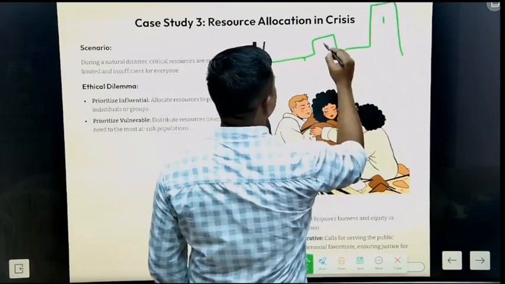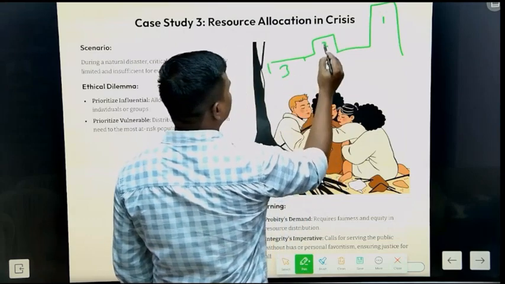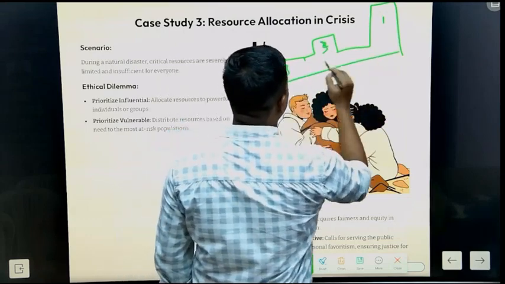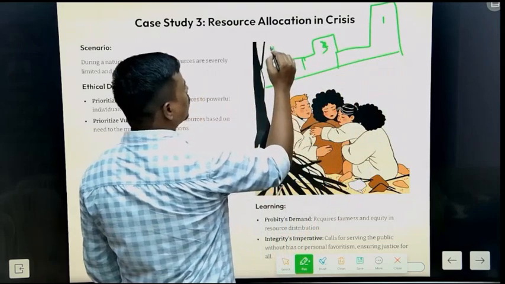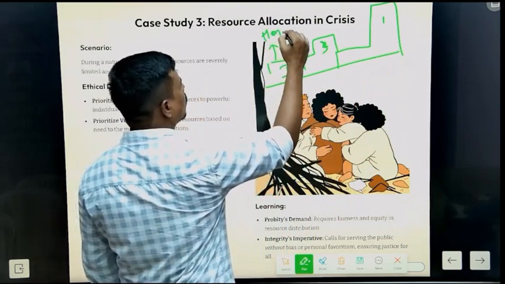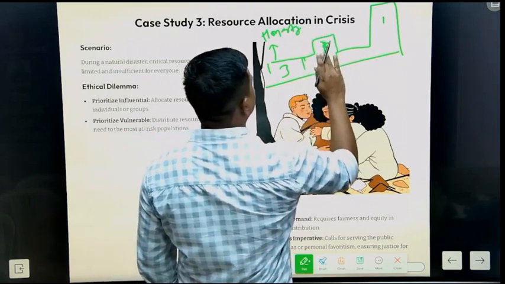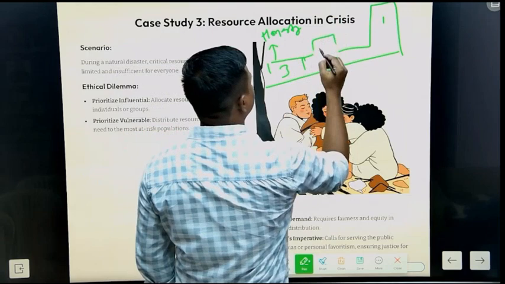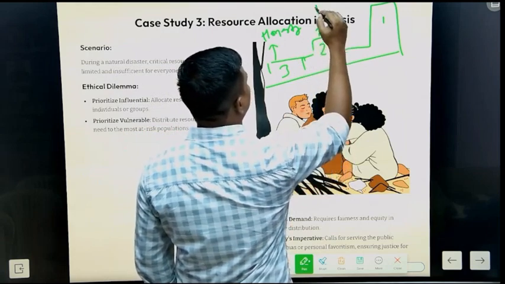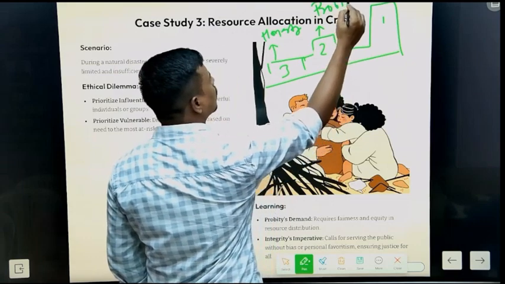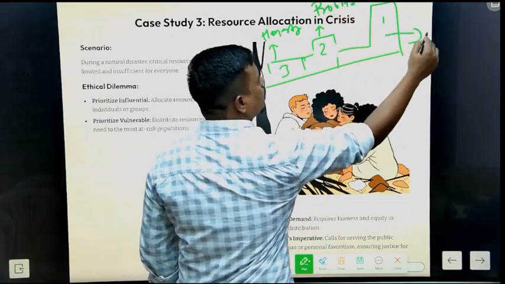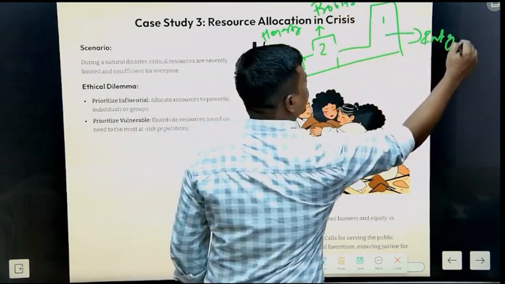At third stand, there will be the value of honesty. At second, the value of probity will be here. At first, integrity will be here.